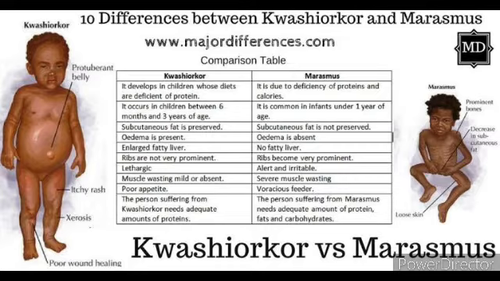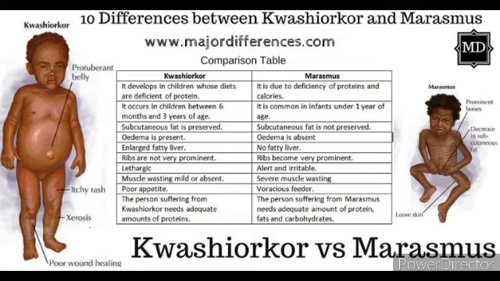Control and treatment method: the child who is suffering from kwashiorkor should be given a protein-rich diet consisting of pulses, milk, egg, fish, and meat.